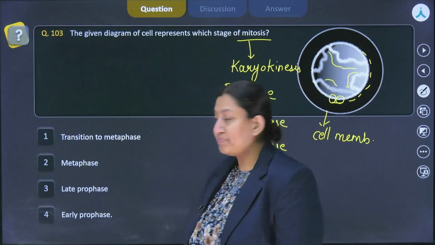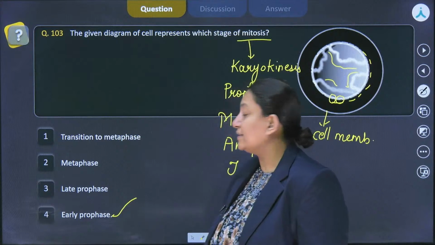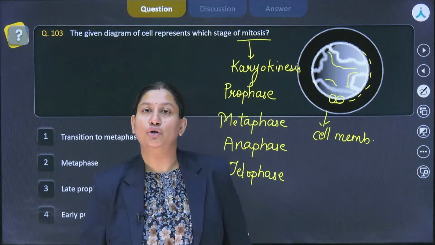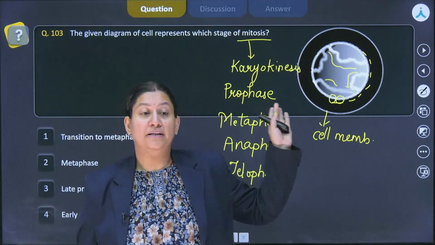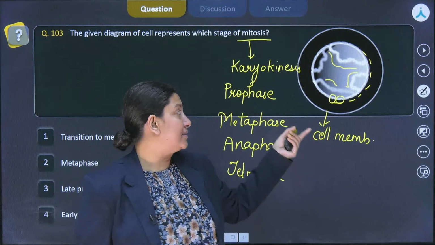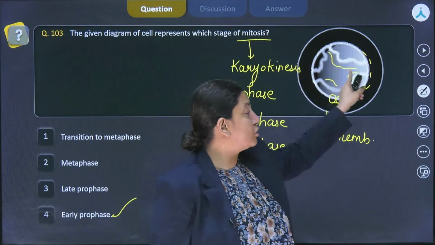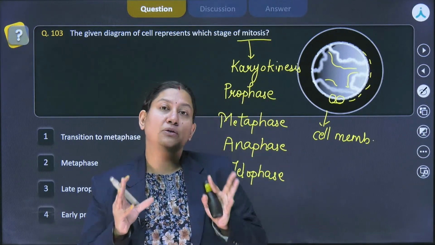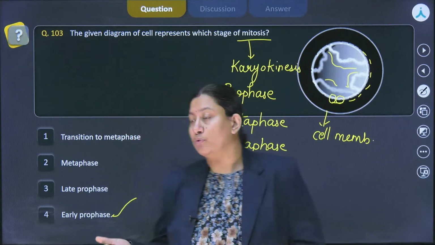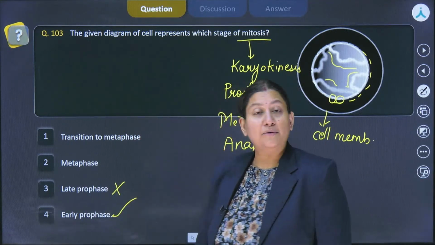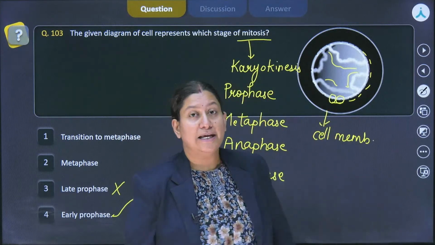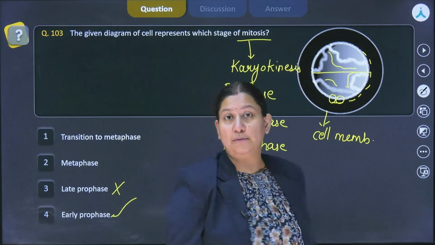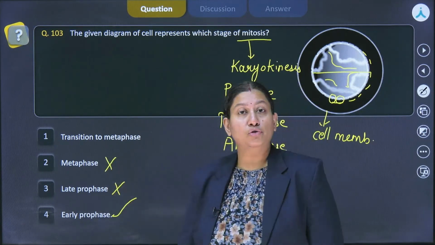Correctly written by Tanmay, wonderful. So, this is the early prophase they are depicting. In the late prophase, what we are going to observe is that the disintegration is almost done. Then, if we consider it as an animal cell, we will see the formation of aster here. Also, the chromatin condensation will almost be complete, and these chromosomes are going to look like an egg-shaped structure when it is the late prophase. So, this could be ruled out because over here it's still not happening. In metaphase, they would have been aligned on the metaphasic plate, which is also not occurring. So, this could also be ruled out.